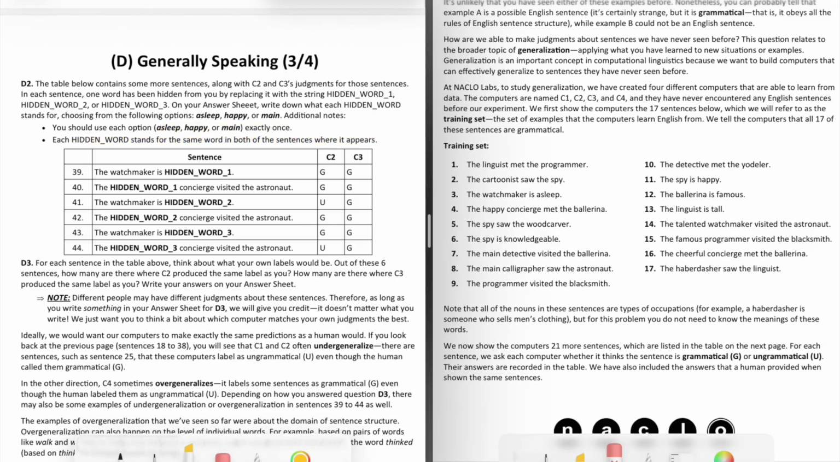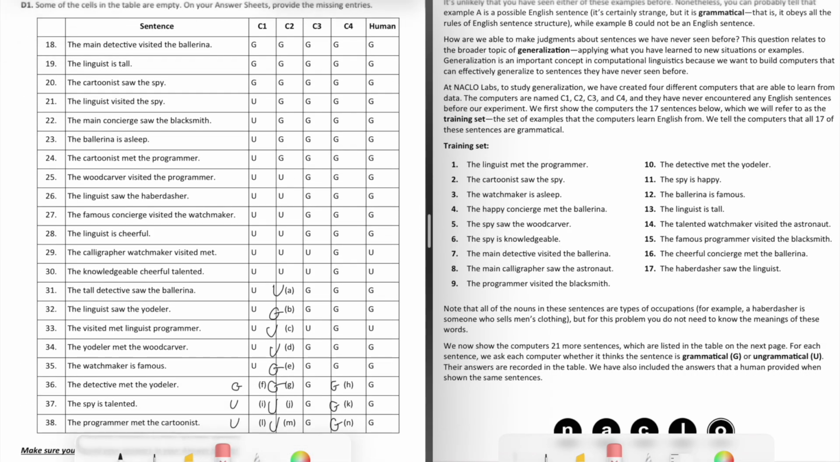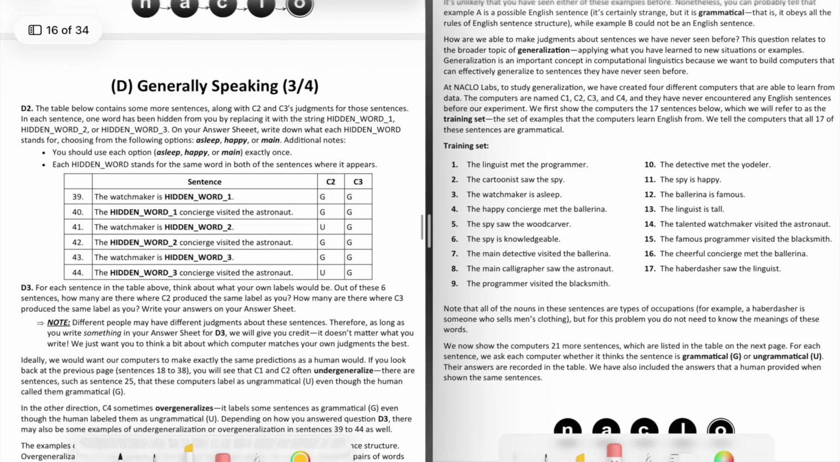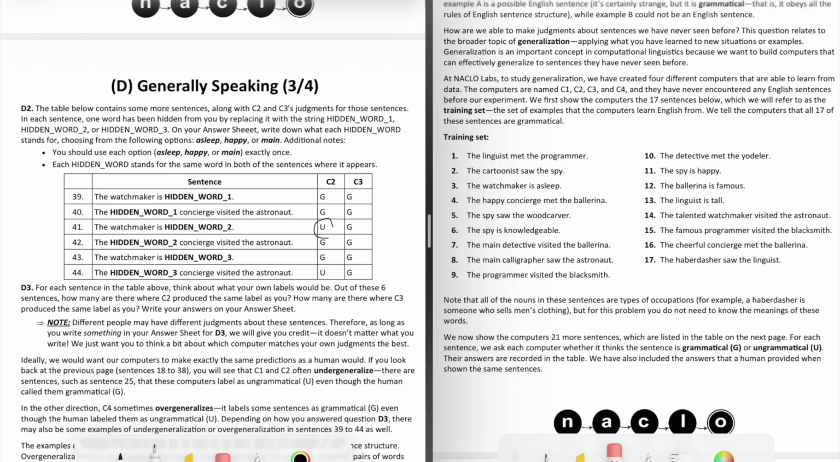So we can first remind ourselves of what each of these computers does. If we check computer 3, we didn't really look at that one before, but if you scroll up and look at computer 3 and compare it to the human column, you'll see that they're all the same. So computer 3 is basically just the human sense of what is grammatical, so it's probably not going to be as helpful. It might be better to look at C2, especially since it has these ungrammatical labels that we can look at.